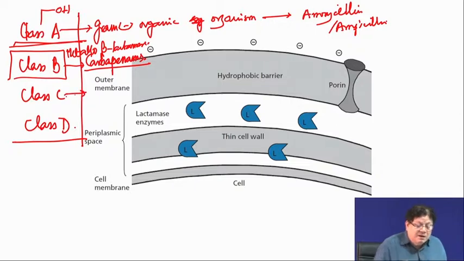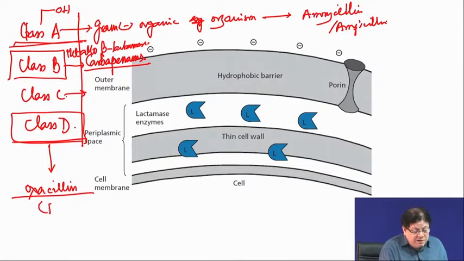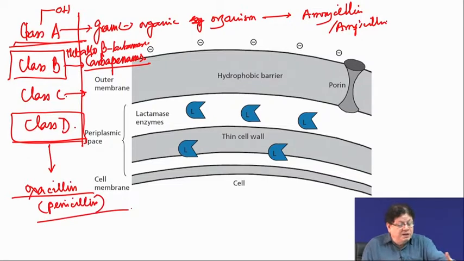Then class C hydrolyzes the cephalosporin molecules, and class D hydrolyzes oxacillin, another type of penicillin which was in the market, which had very good resistance earlier against these beta-lactamases. But now there are enzymes called class D beta-lactamases that hydrolyze very effective antibiotics like oxacillin, which is a penicillin by the way, but it has a different side chain. So, these are the 4 classes.